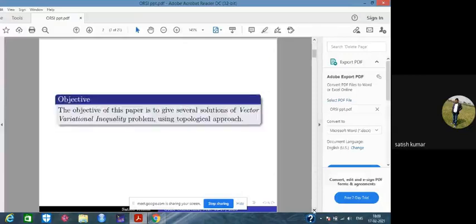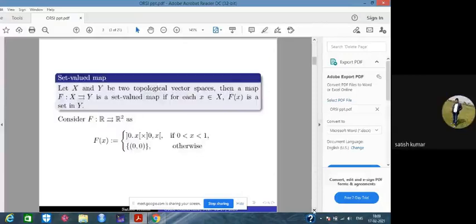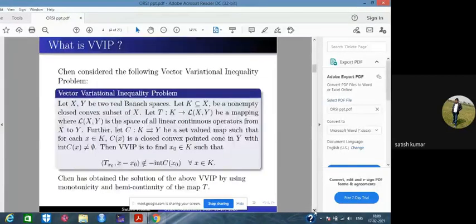First of all, what is the vector variational inequality problem? I would like to make you aware of the set-valued map. Let X, Y be two topological vector spaces. Then a map F from X to Y is said to be a set-valued map if for each x in X, F(x) is a set in Y. For example, this. So what is the vector variational inequality problem?